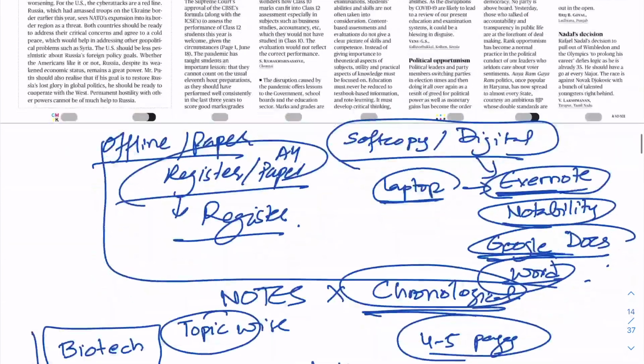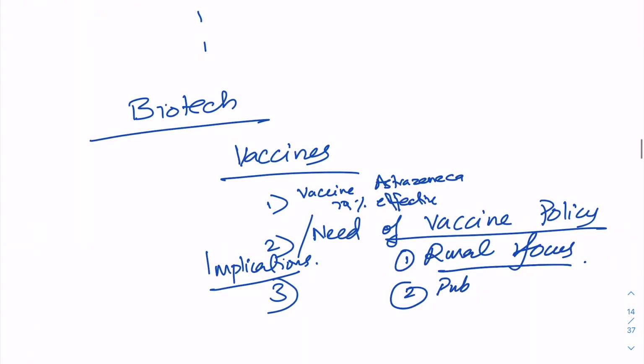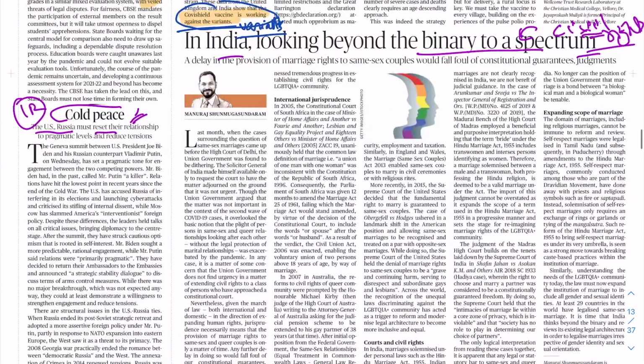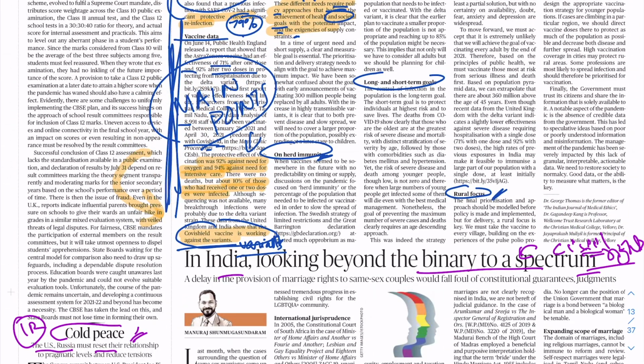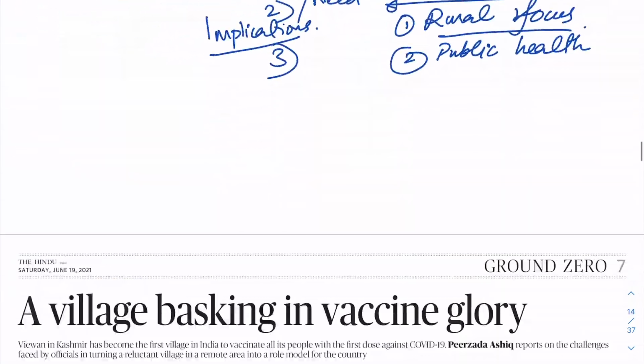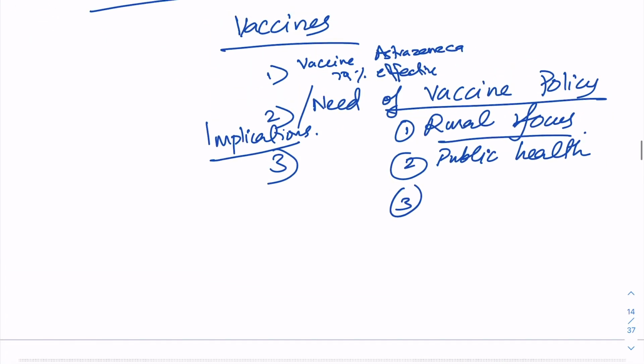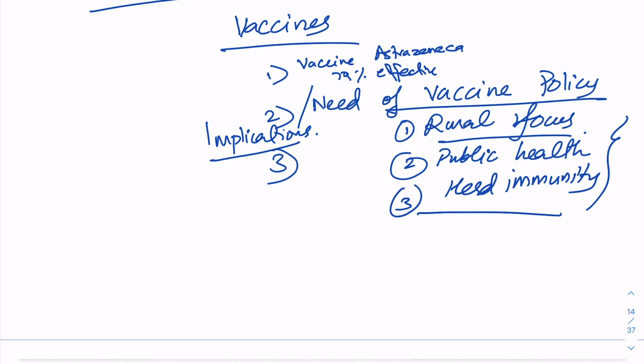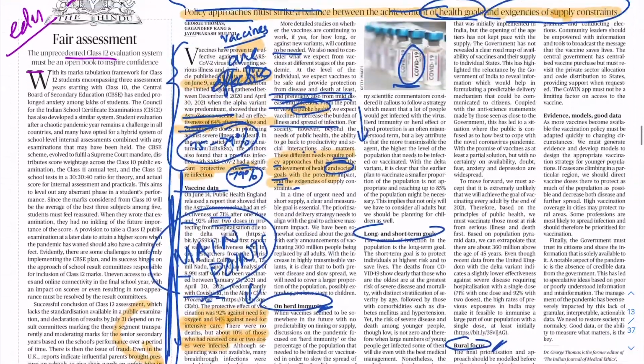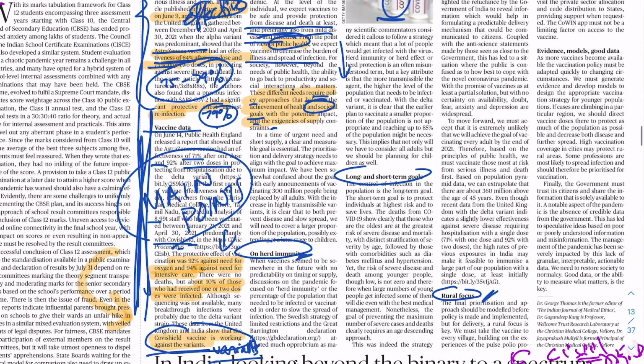Okay, second is public health. Overall, how do we address the various challenges of public health when it comes to vaccination. Okay, third, you can see what are the herd immunity goals that we have in front of us. So these are the various things about vaccine policy that we are getting out of this particular article that we should note down in keywords.